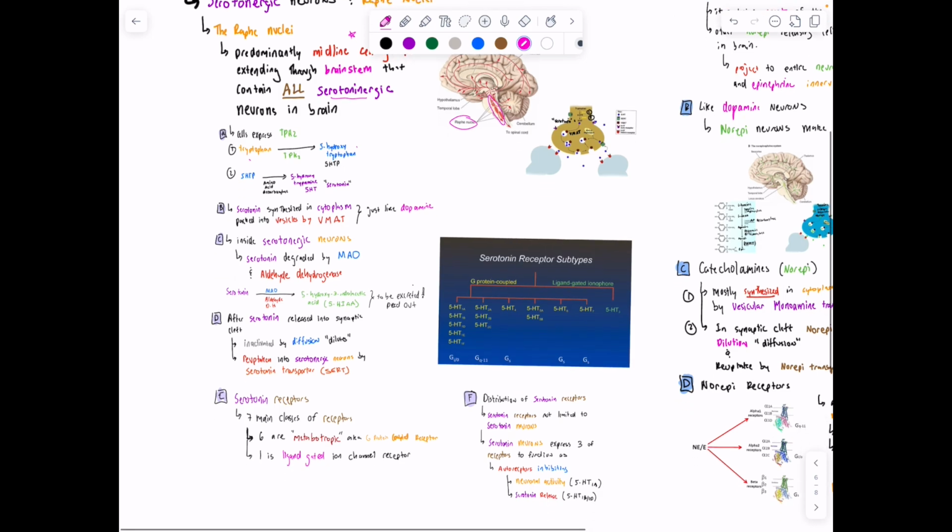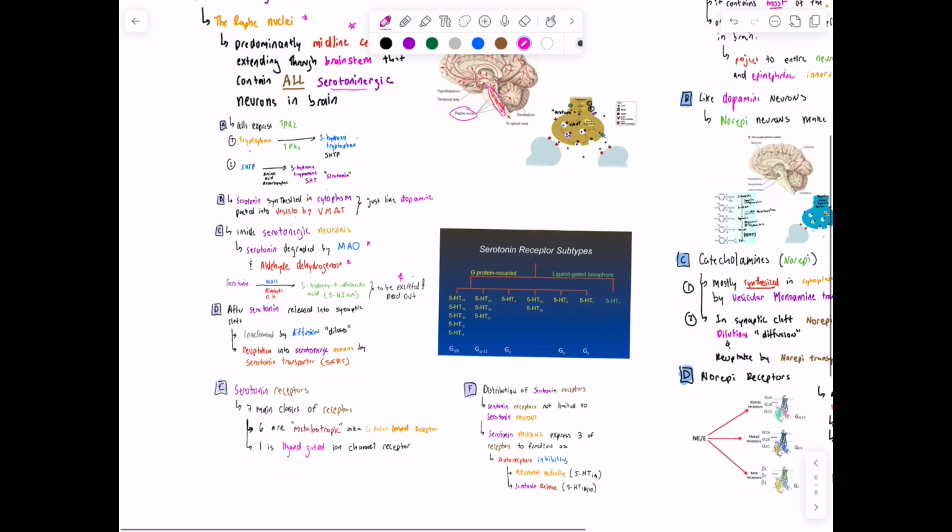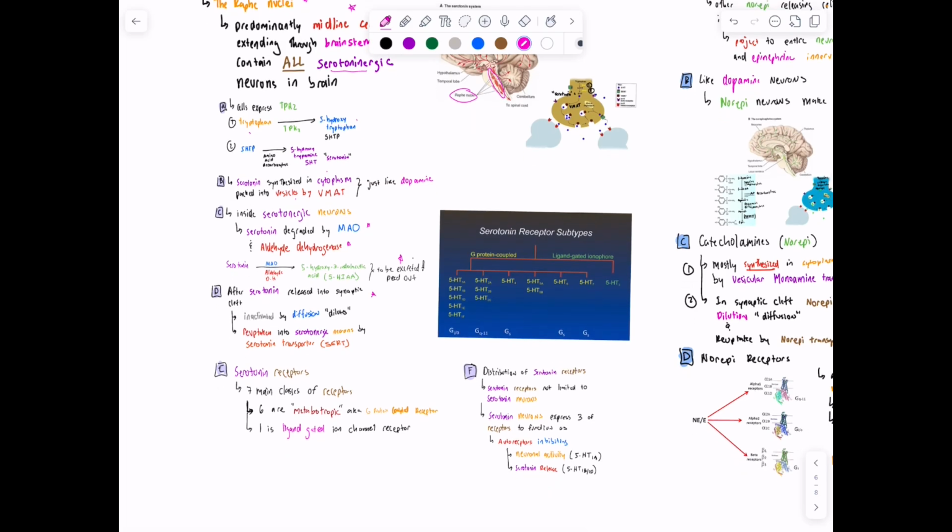And then serotonin, just like dopamine, is synthesized in the cytoplasm, and it's packaged into vesicles by VMAT. Inside the serotonergic neurons that make up the raphe nuclei, serotonin gets degraded by MAO and aldehyde dehydrogenase. Serotonin gets released into synaptic clefts after leaving the vesicles. It gets inactivated by diffusion, and then it can be reuptaken into the serotonergic neurons by the serotonin transporter, aka SERT.